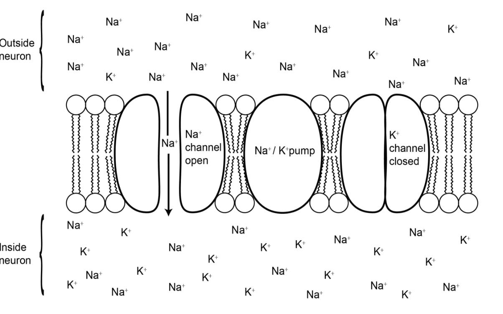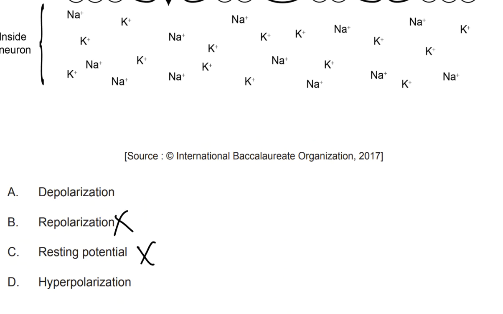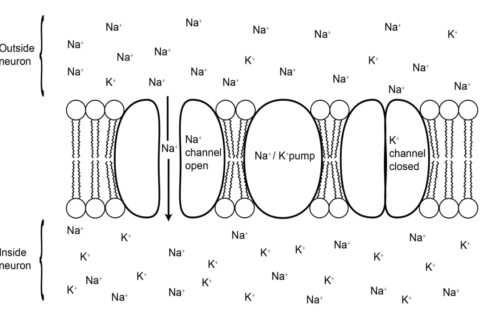Now, I already see that from the outside to the inside of the neuron, we have sodium plus moving down. And because of this, we have generally depolarization, and this won't be a situation of hyperpolarization. Hyperpolarization means we become even more and more polar. But what happens when sodium plus enters the cell? You reduce the polarity.